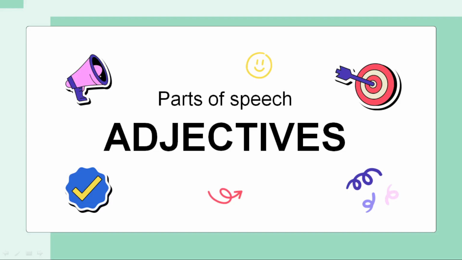Imagine a world where everything is just a thing, where there is no color, no size, no beauty. Boring, right? That's why we need adjectives. Why? Because nouns give names, but adjectives give life, color, and personality. So let us learn the adjectives today in this video in detail.